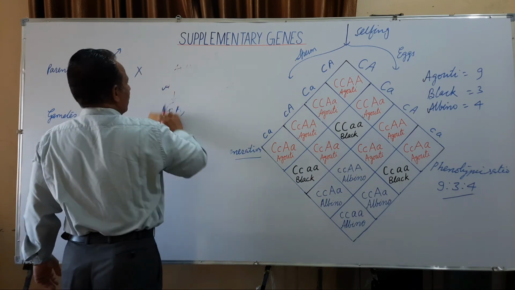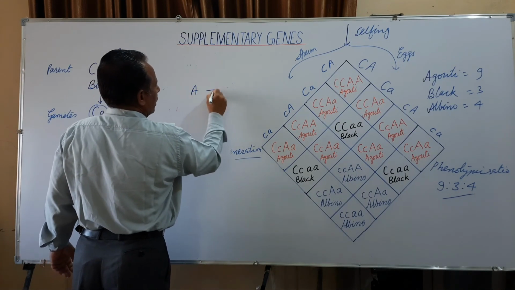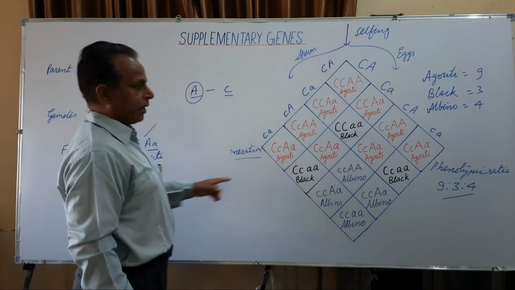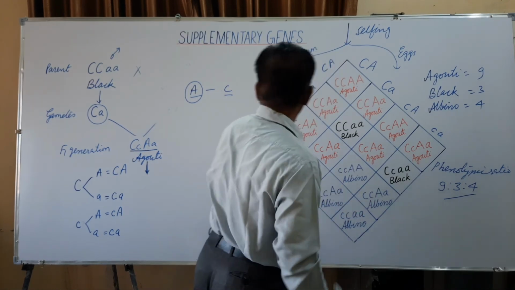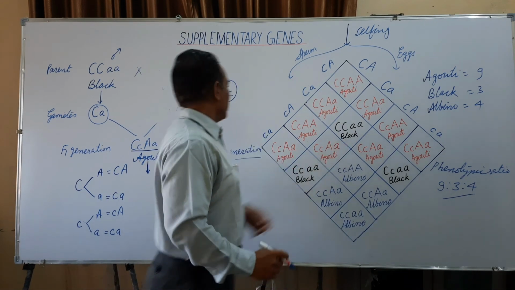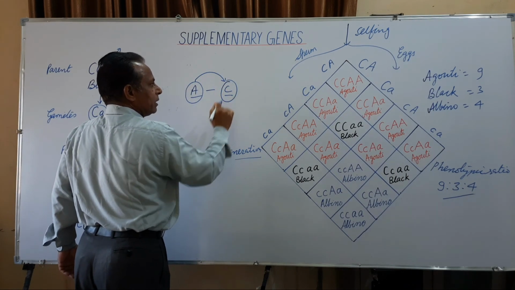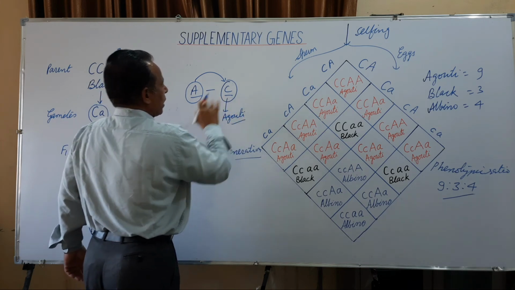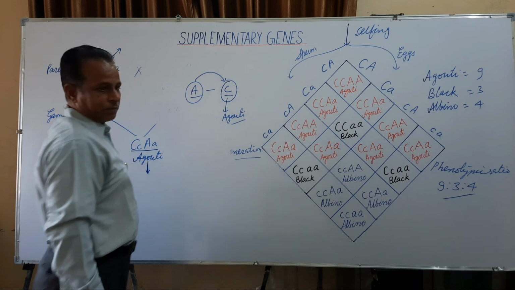In this case of the supplementary gene, gene A and the C, this A gene has no effect when present alone. So, the coat becomes albino. This C has its own effect as a black. It means this A supplements the effect of the C. As a result, the black is converted into the agouti. So, these genes are the supplementary, meaning A gene supplements the effect of the C gene.